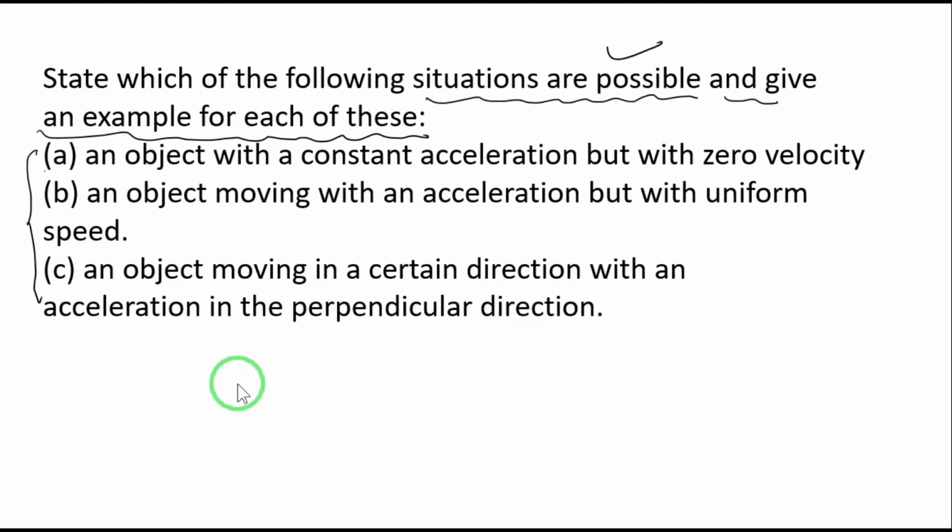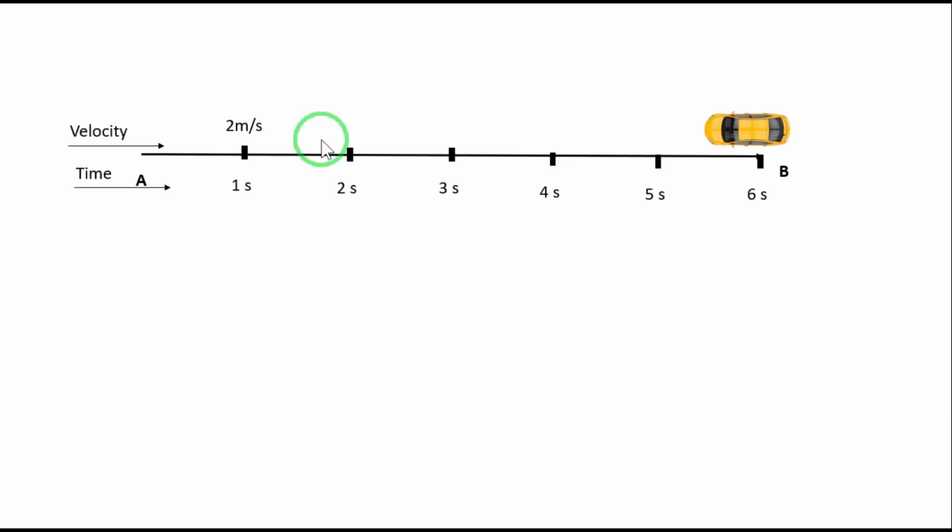Now the first one is an object with constant acceleration but with zero velocity. We shall take the first option and try to understand. An object with a constant acceleration but with a zero velocity. Now what do you mean by constant acceleration, or what is acceleration at all? Let us take an example.